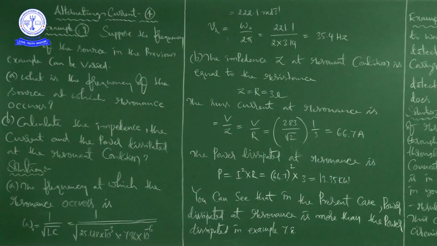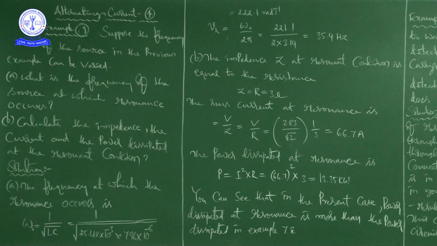In example 8, a sinusoidal voltage of peak value 283 volts and frequency 50 Hz is applied to a series LCR circuit in which R is equal to 3 ohms, L is equal to 25.48 millihenry and C is equal to 796 microfarad.